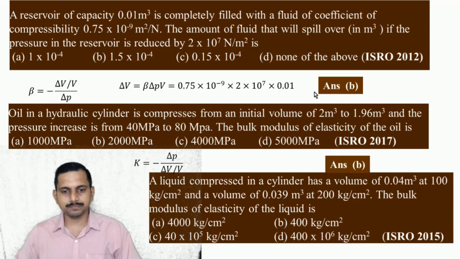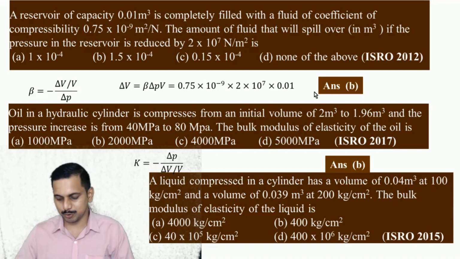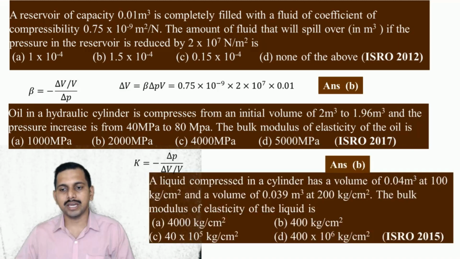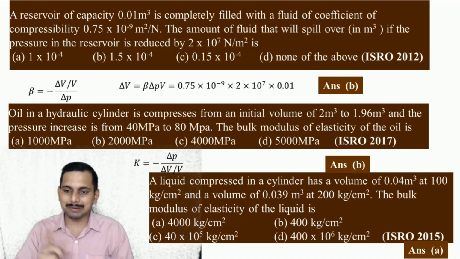Similarly, we solve this problem. A liquid compressed in a cylinder has a volume of so and so at so much pressure, and a volume of 0.039 meter cube at 200 kg per centimeter square. Find the bulk modulus of elasticity. So you can see there is repetition of these problems. If you see the previous years, this came in 2011. It is similar, and what came in 2015 is almost the same, and the answer is also the same. You can compare them.